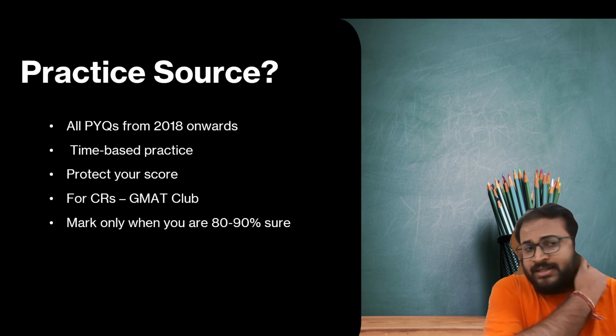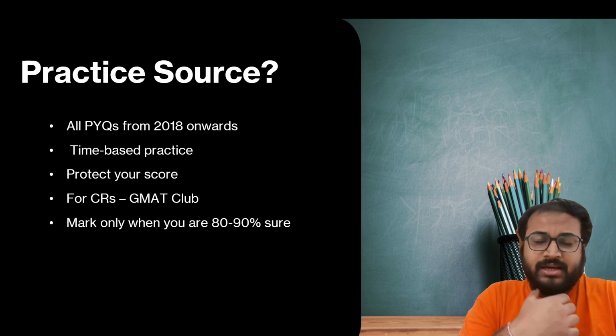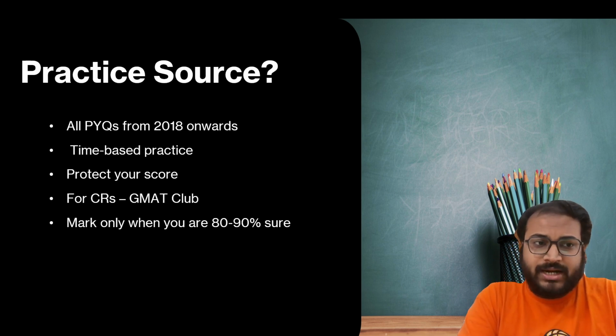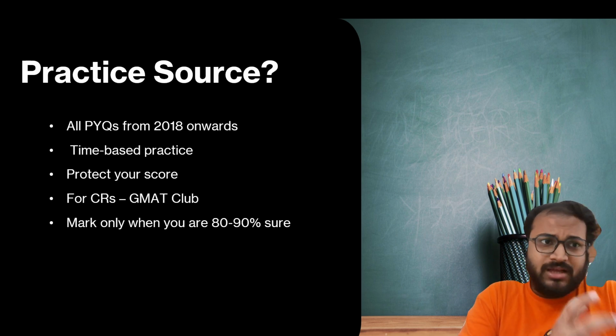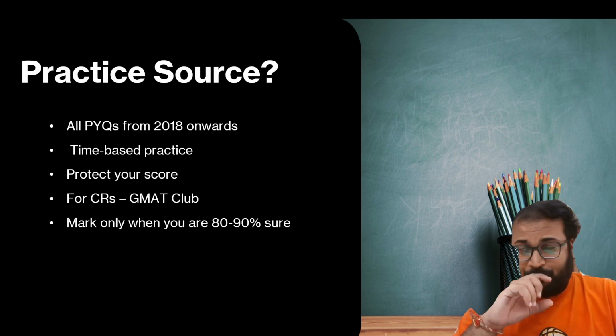Now coming on to the next thing, that is mark only when you are 80 to 90% sure. Obviously in the VA part, there are some questions like grammatical errors and parajumbles where you can be 90-100% sure about your answer. But when it comes to the passages, poems, fill in the blanks, there you might have some doubts, and if you are 80 to 90% sure, I would say mark the answer. But if it is a 50-50 chance, then I would say don't go for that question.